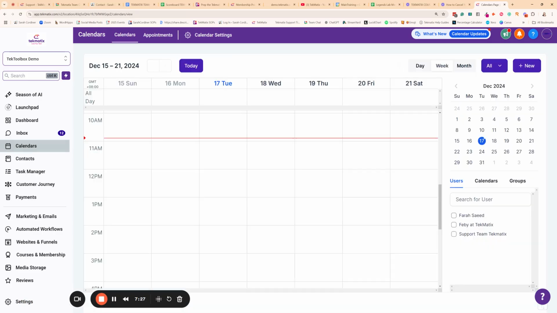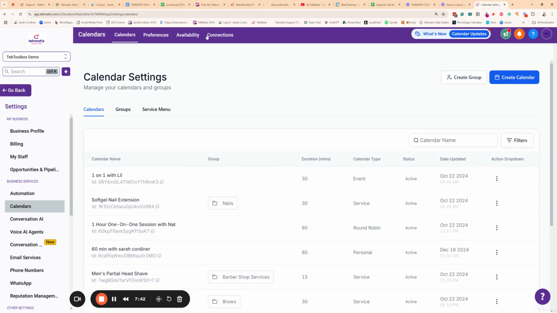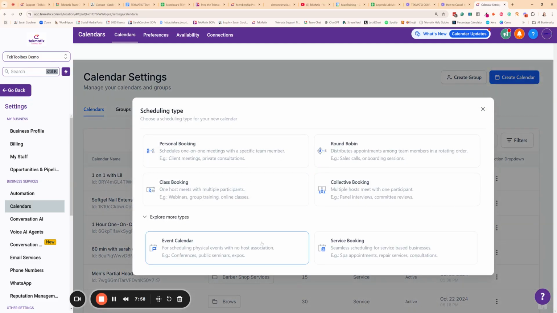Now, the next section we have is your calendars section. You can sync in your calendars that you use. If you're using Google Calendars, which is what I use, if you're using Outlook calendars, this basically can sync two ways: your calendars that you're using for your everyday business, but also to create calendar appointments. These are booking appointments for booking one-on-ones with you, calls with you, services, consulting, group training, events, absolutely anything you could possibly imagine. You can even do room hire and equipment hire and everything from these too. You simply go in, press create a calendar, and you can choose all of these different kinds of calendar appointment types. This replaces everything like Calendly, Acuity, you name it.